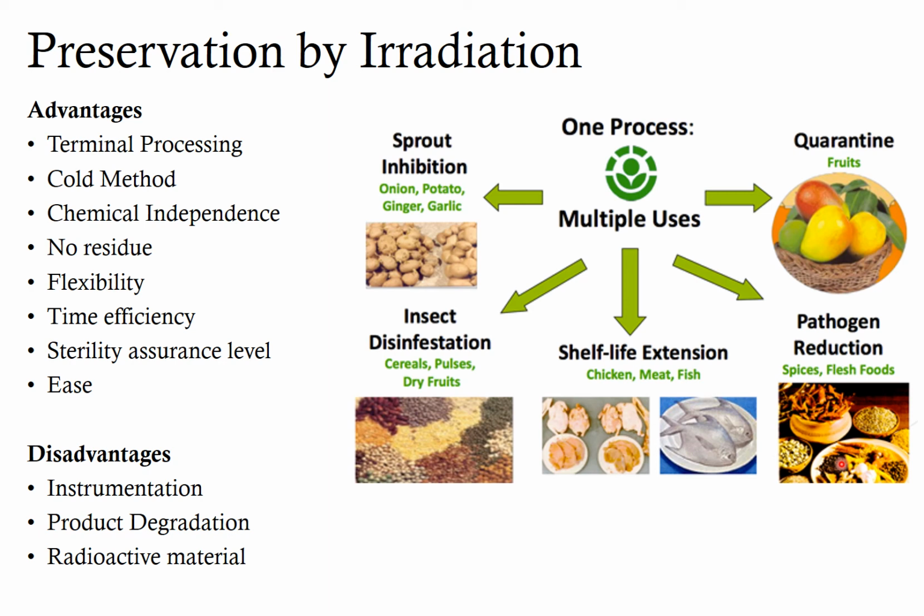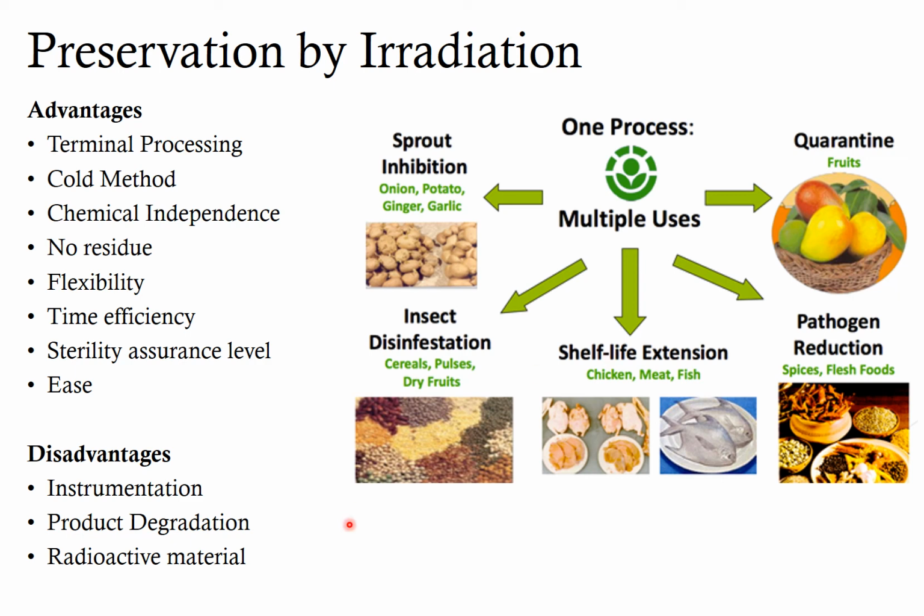It will reduce the spoilage organisms, that is sterilization of the perishable foods. It will delay ripening of fruits and vegetables. In addition, it can also be used as a quarantine treatment specifically for the fruits or vegetables which are exported to other countries.